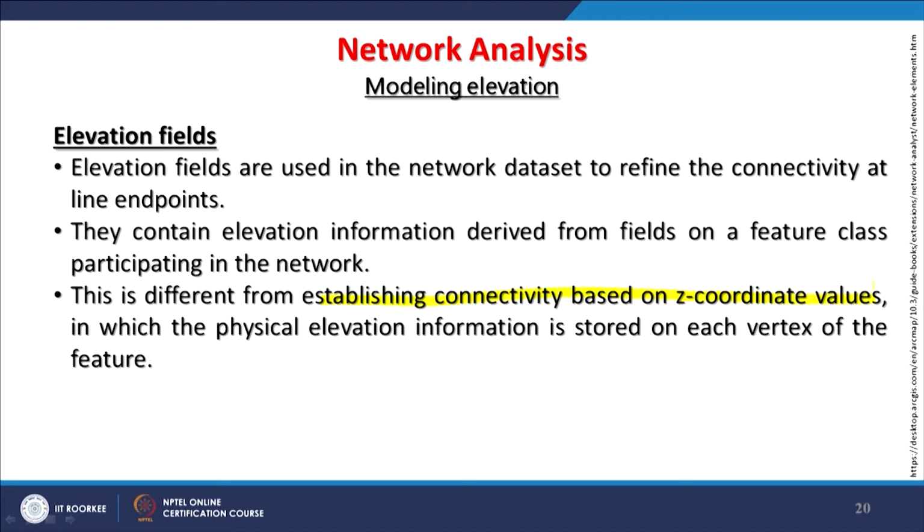And basically these are the physical elevation information which is stored for each vertex. Like in GIS nowadays, earlier we were told that a point is just having xy and it is a point, but now in literature you may find, or in some software they say 3D point. Now by definition vector is a vector element, this point is a 0-dimensional entity. So how it can be 3D? So basically what we are adding, the Z value.